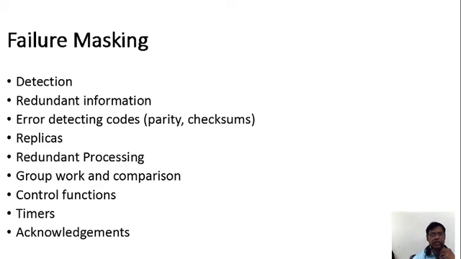Like that, the checksum detecting code is also there. So what is checksum? It checks the number of bits in the packet, and based on the checksum, it is going to detect the fault. Replicas is nothing but how we are going to replicate, the repetition, and redundant processing. So how can we overcome the repetition and streamline the process?